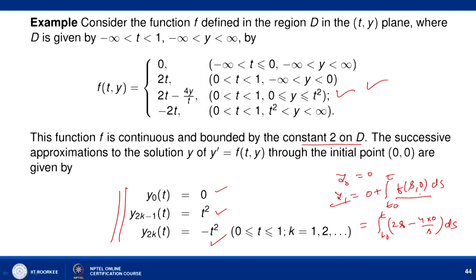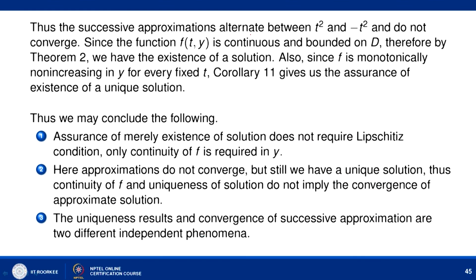But if you observe here, your odd terms give t square, and the even ones give minus t square. So, it means that the successive approximations alternate between t square and minus t square and do not converge. Since the function f(t, y) is continuous and bounded, by theorem 2 we have the existence of a solution.